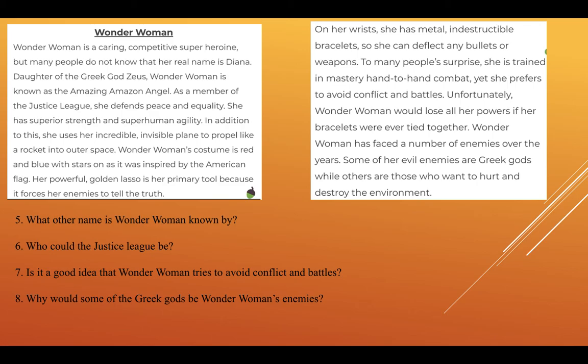And question 8, why would some of the Greek gods be Wonder Woman's enemies? That is strange because her father, Zeus, was the main Greek god. So why are there Greek gods not really wanting to be friendly towards Wonder Woman? Can you work that out? Once again, the answer's not in the text. It's an inference question. So read around it. You need to, what we call, read between the lines.